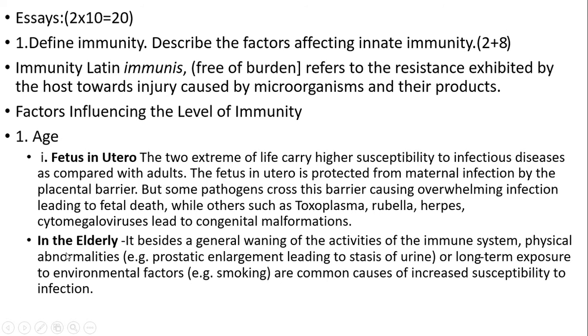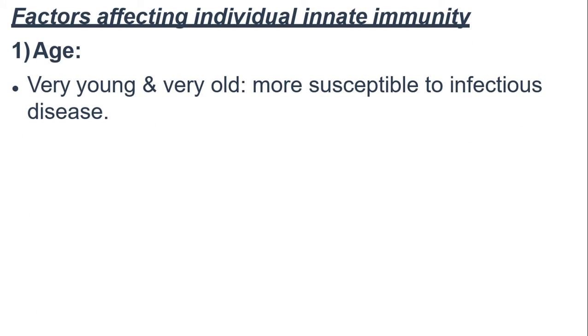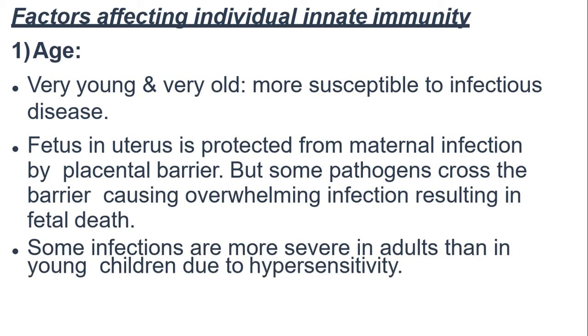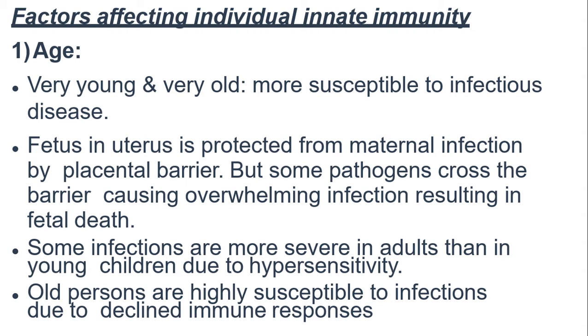In the elderly, besides the general waning of the activities of the immune system, physical abnormalities like prostate enlargement leading to stasis of urine, or long-term exposure to environmental factors like smoking, are common causes of increased susceptibility to infection. So as we have seen, it is the age, meaning both the fetus in utero and the elderly.